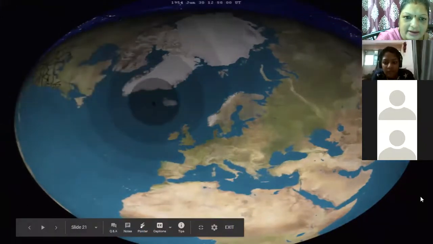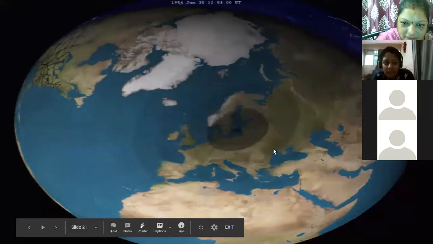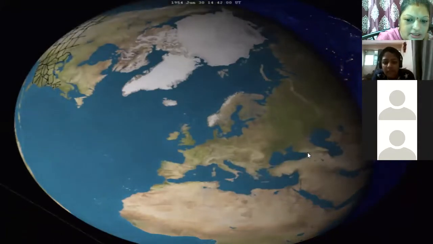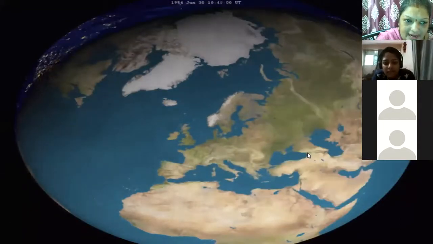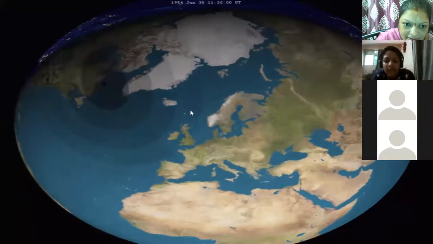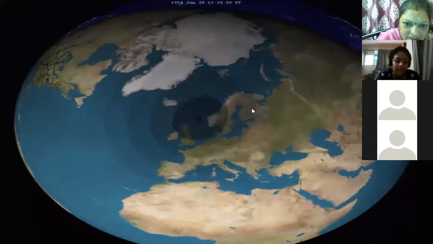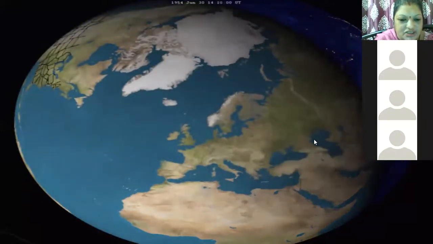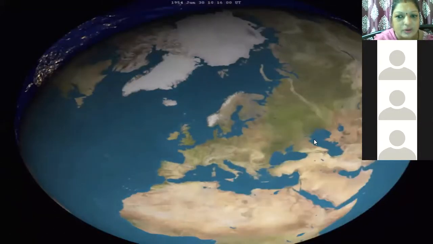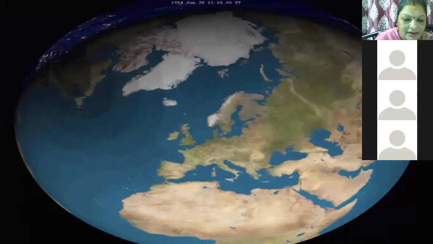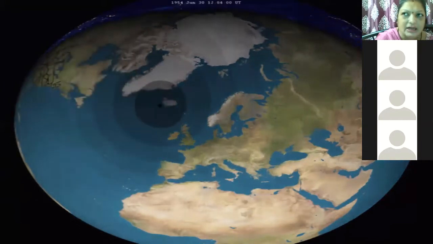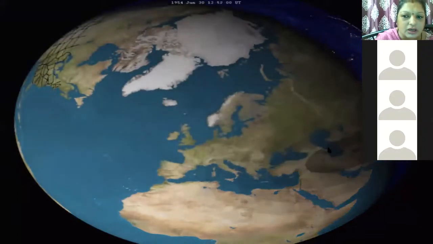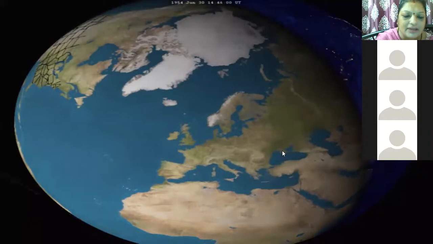Here is another example of how the moon shadow is cast. You can see the darker part here. That darker part is your total solar eclipse. And the fainter part around, this lighter part, is your partial solar eclipse. So your total and partial solar eclipse can occur together. And it occurs only when the moon is in the perigee position, closest to the earth. When the moon is closest to the earth, you can see the total and partial solar eclipse.